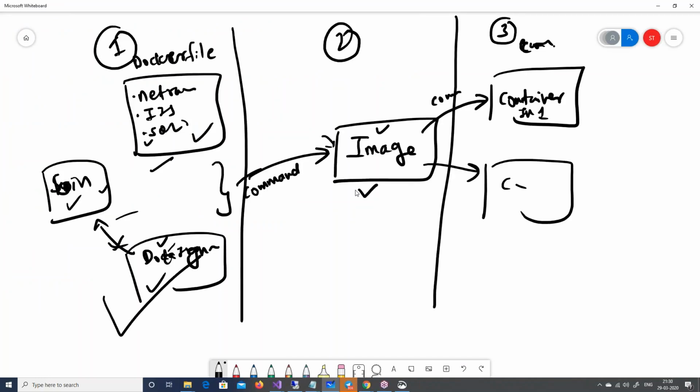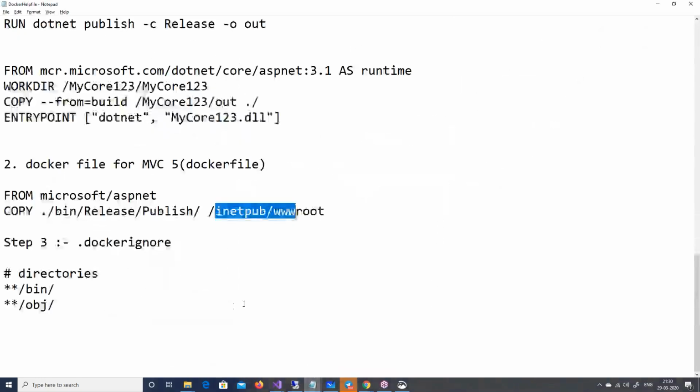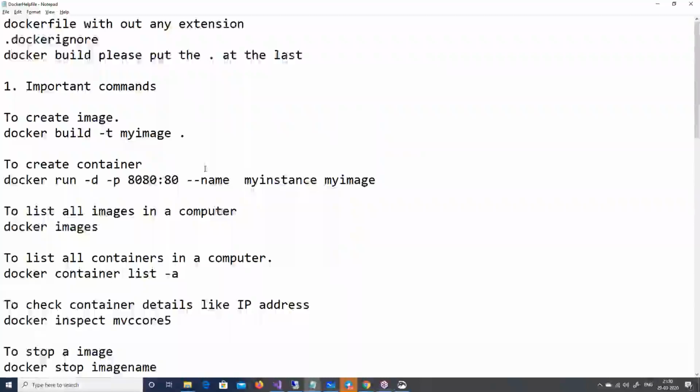Now we need to go and run a command and create this image, right? In order to create an image, you need to run some Docker commands. And let's start with the first command of creating the image. So you can see here, to create an image, you will say docker build -t my image.